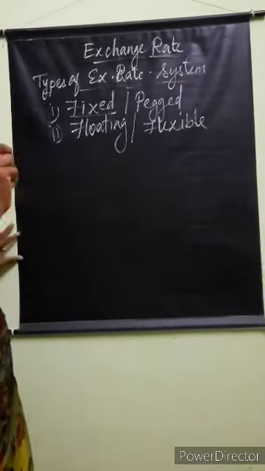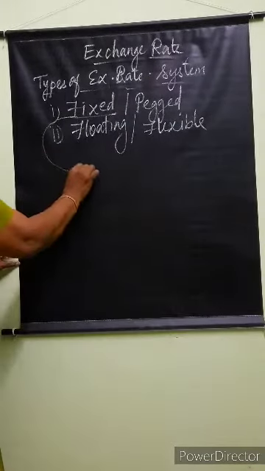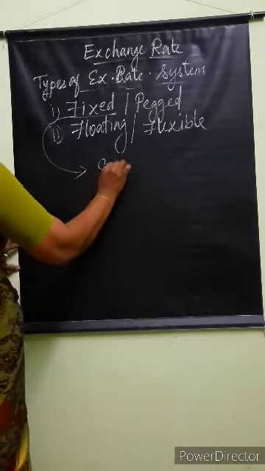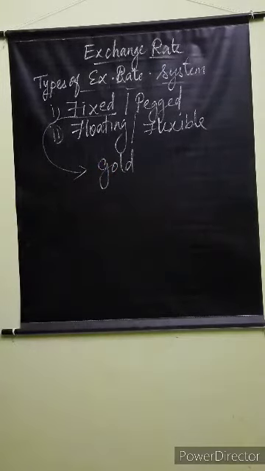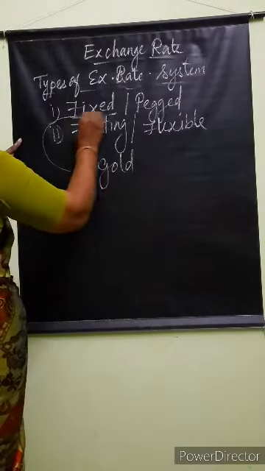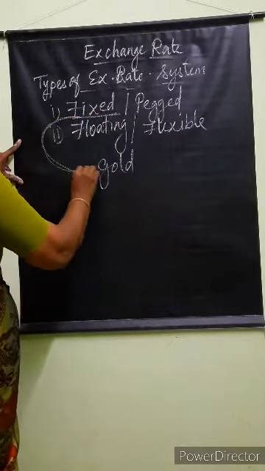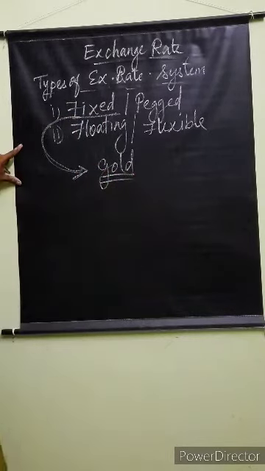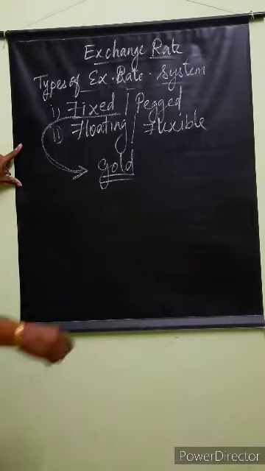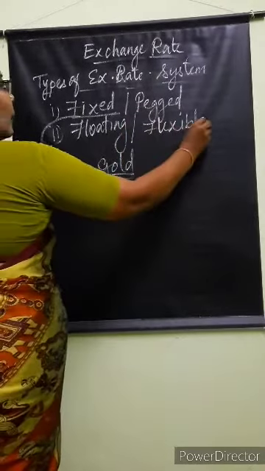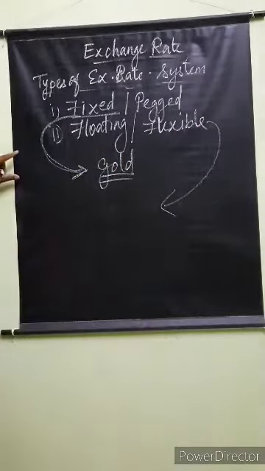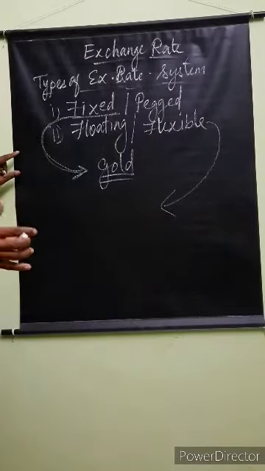How do they fix the rate? They fix the rate with the help of the gold standard. There should be something to value against, isn't it? So under the gold standard, the value of currency was fixed in terms of gold. So under the fixed system, they fix the currency value under the gold standard. The other name is pegged.